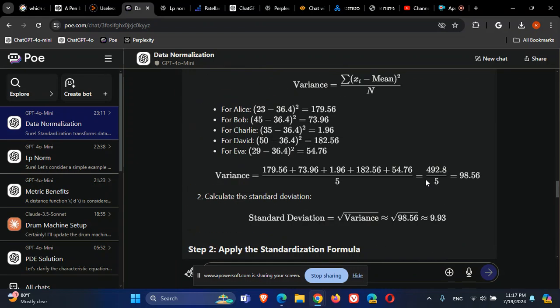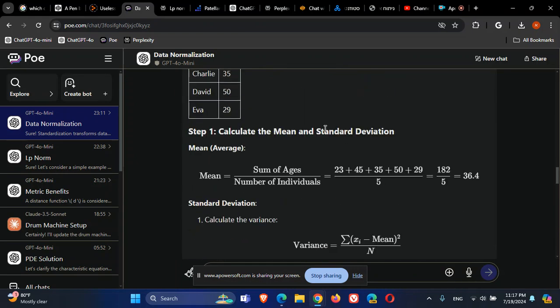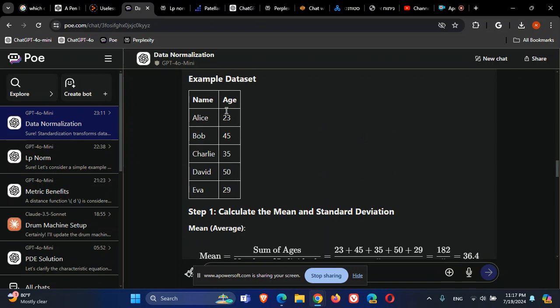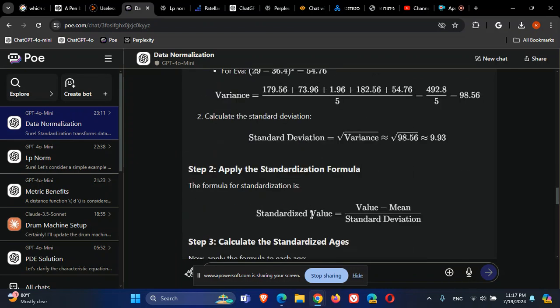To convert the data, I need the mean, and for each value I take the original value, subtract the mean of the group, and divide by the standard deviation.